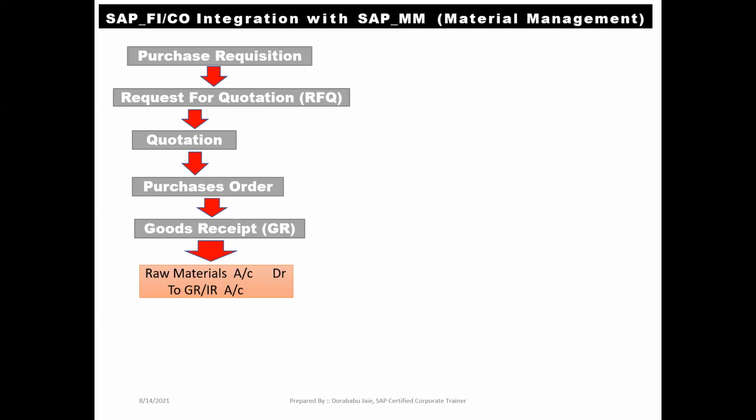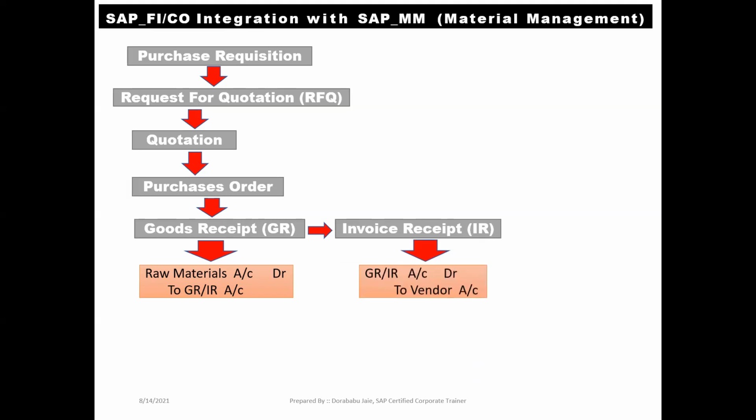Then in continuation, once we have received the stock, along with the stock we will get the invoice copy, that is the invoice receipt, or we can call it IR. Once we receive the IR, at that moment we get the accounting entry like this. Check it out: GRIR clearing account debit to vendor account. At the time of GR, we got one accounting entry.